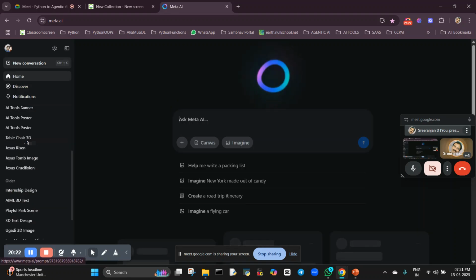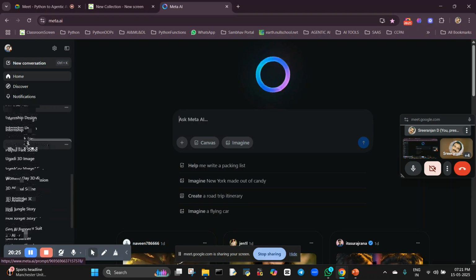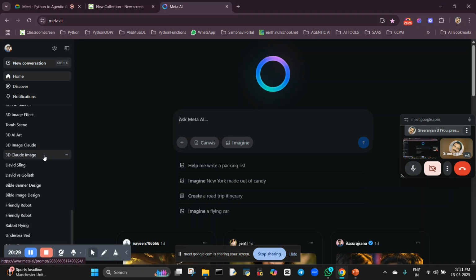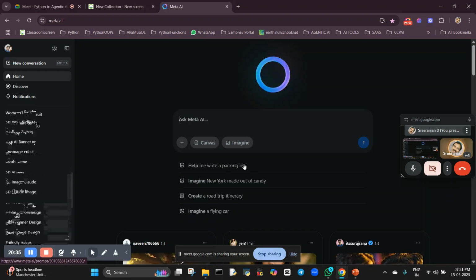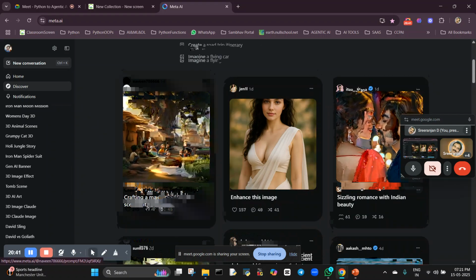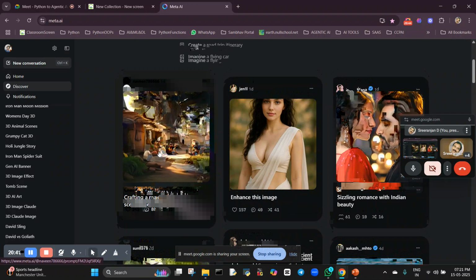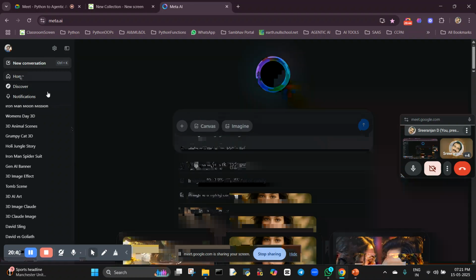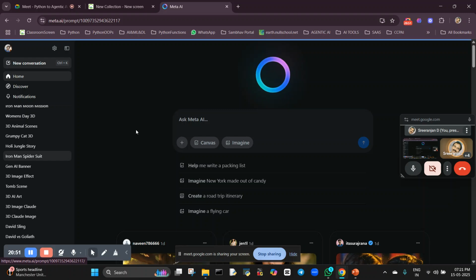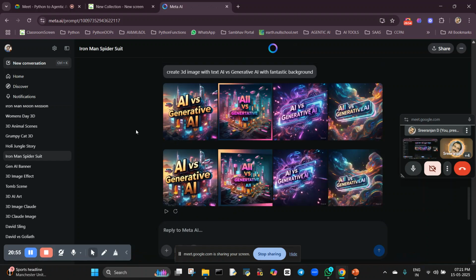Here I generated so many things. Non-existing content, you can see here so many things I generated. Iron Man on Mars, Iron Man versus Jet, so many non-existing things. Crafting a magical Tamil village scene with AI. We can do so many things with this. Iron Man spider suit, I'm clicking on the one already done. Even we can do whatever you want right now.